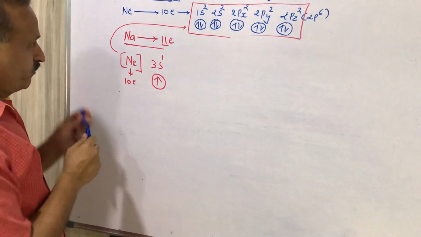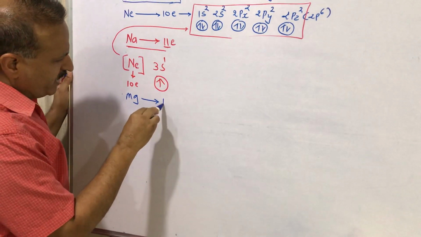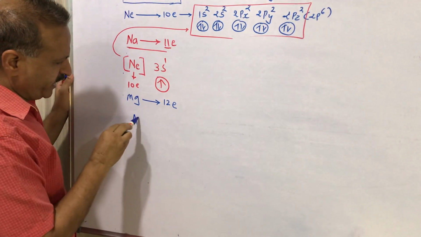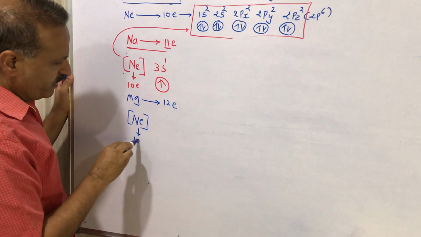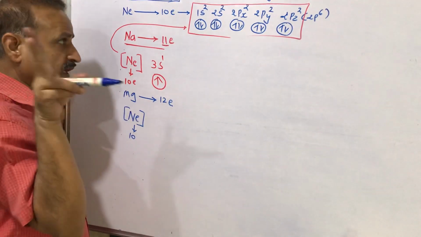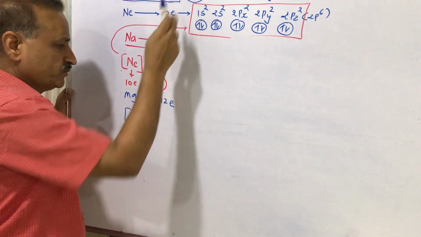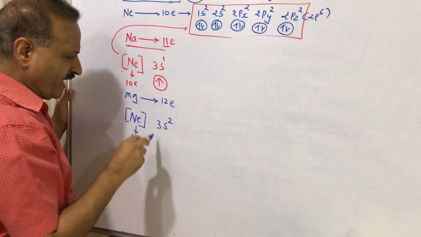Now for magnesium, magnesium has 12 electrons, so we write neon in brackets. It means we have done electronic configuration till 10 electrons, till neon, and we need 2 electrons, starting from 3s2, so we write here 3s2, which means 10 plus 2, 12 electrons.